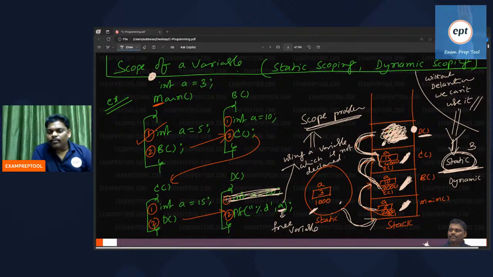Compile time, runtime: where are many variables created? At runtime many.